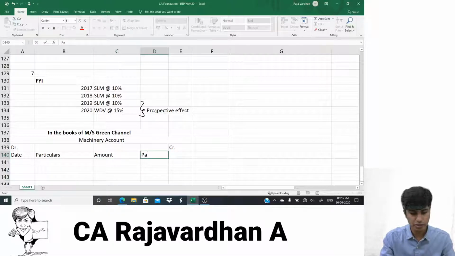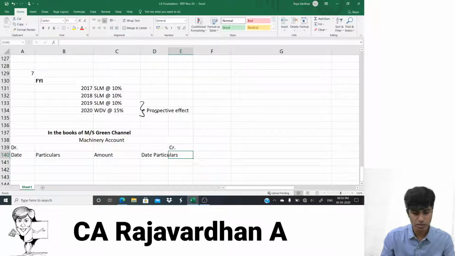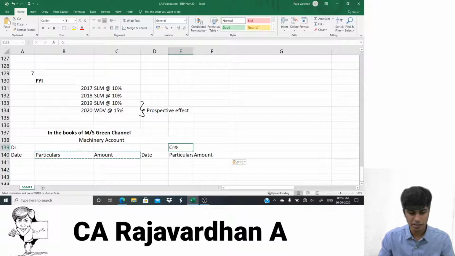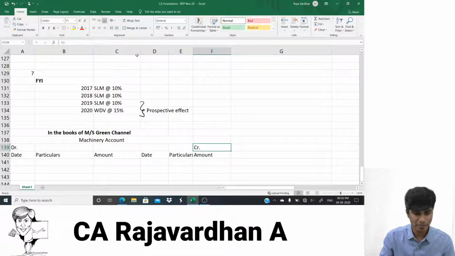Further again, date, particulars. I can in fact prepare the journal folio, but I'm skipping it. Just like that. My choice, a few things I can decide to skip.